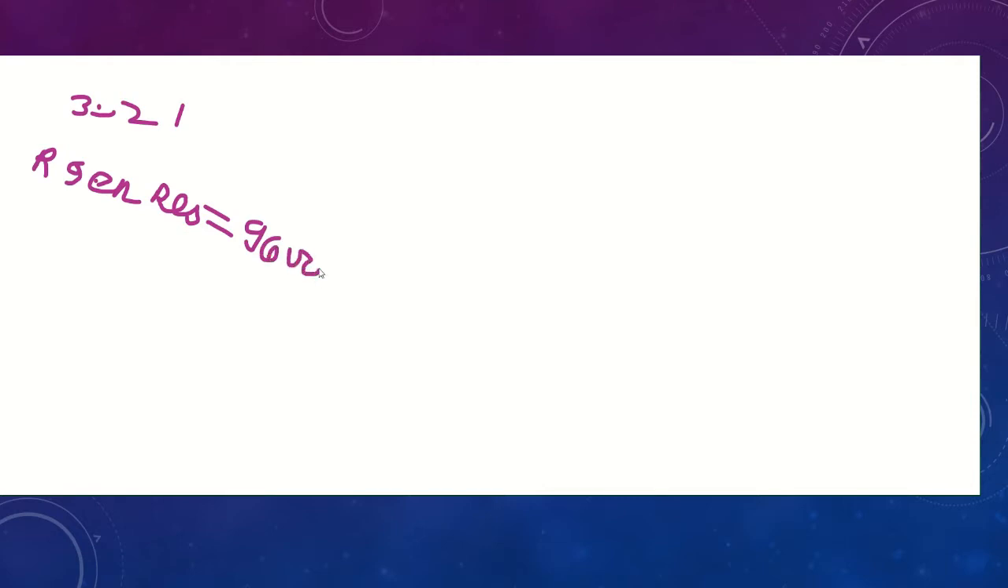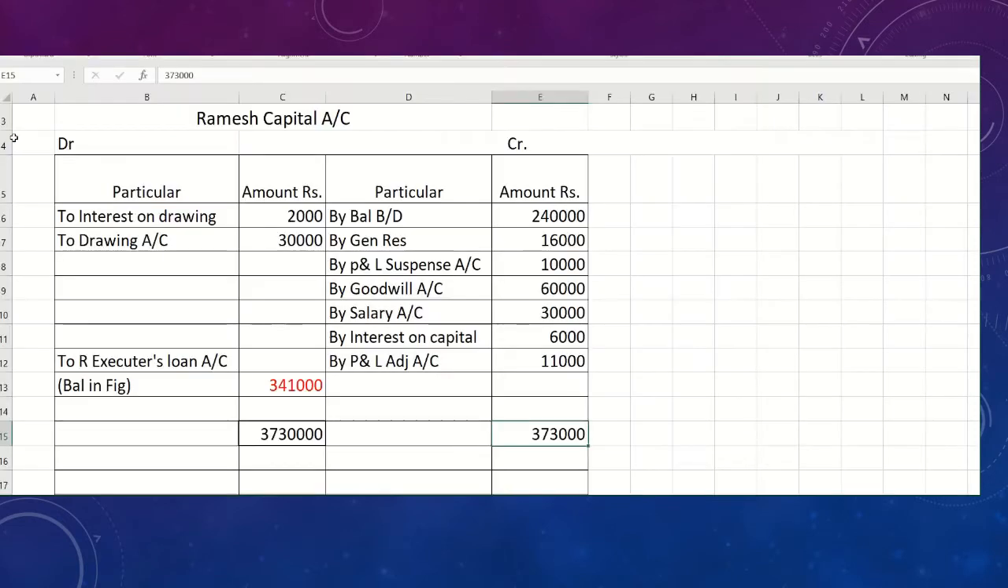96,000 into Ramesh's share. So Ramesh's share is 1 by 6. If you do 1 by 6, you will get the general reserve amount 16,000, students, which is a mathematical calculation. So I am not going to show that and waste our time. So 16,000 you will get as the general reserve share for Ramesh. So that will be recorded in Ramesh's capital account by general reserve 16,000.